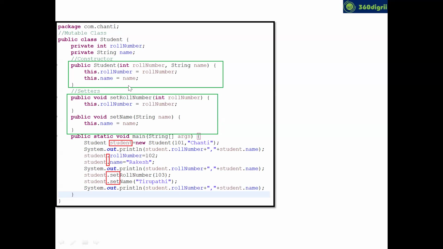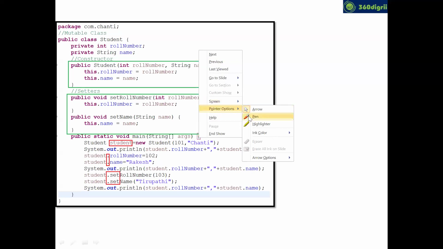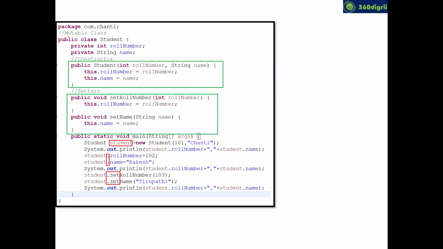Stop it here and try to understand. In a Java class, if you declare constructors and setters for the fields, like roll number and name, then that class is considered a mutable class, because using the constructor we can create the objects, right? And using setters you can change the values there.